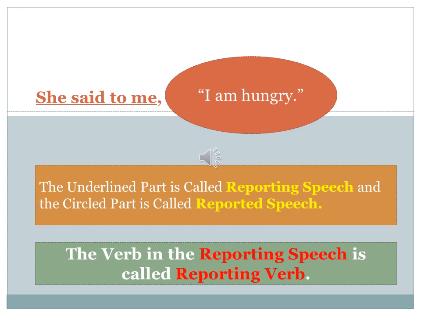This part is called reporting speech, and the part which is within double inverted comma, which has been circled, I am hungry, is called the reported speech. And another important thing is that if we see the reporting speech, she said to me, there is one verb there. The verb is said. This verb is called reporting verb.